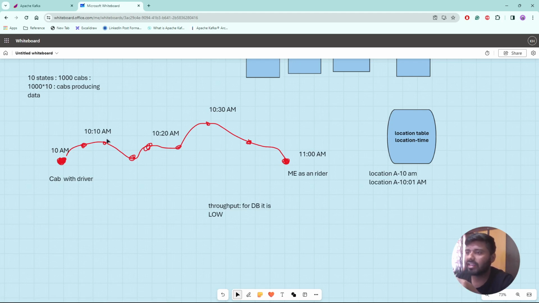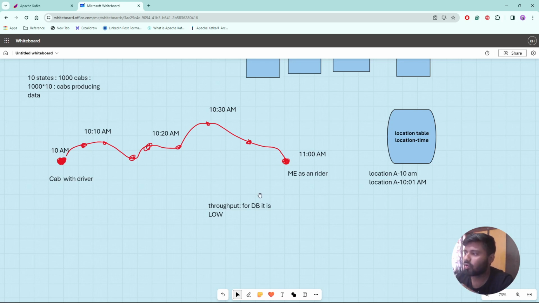Because for this location tracking, for the time being, as an example, we consider maybe one user at a time. But what could happen is there are maybe 1,000 cabs, maybe millions of users, who wanted to get their respective location details or cab or driver information at the same time, in real time as well. It is not like after 10 minutes my cab reached me and then I'm sending the location information of 10:30 a.m. showing where my cab is currently. That is not a feasible case, right?